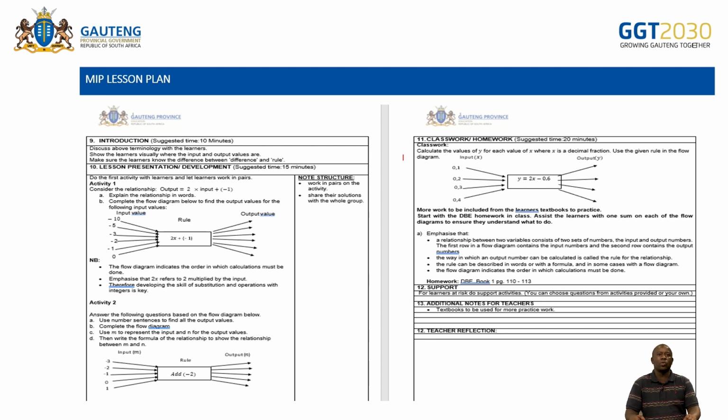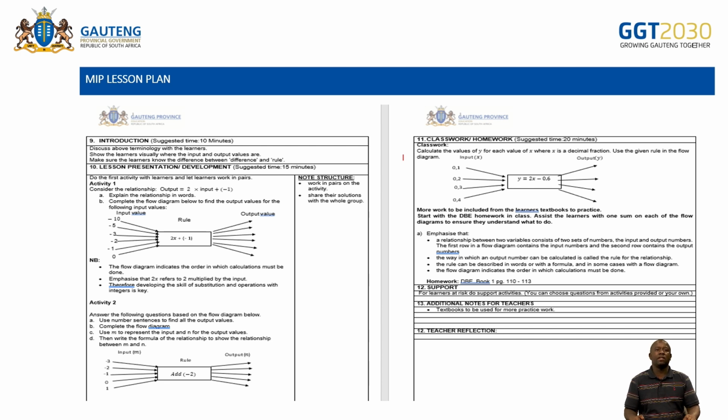So this is a rule. Then what do we do? Explain the relationship in words. Learners need to know how to explain the relationship in words. Then number 2, they should be able to, together with you, complete the flow diagram below to find the output values for the following inputs. So here, learners are given the input values. They are also given the rule. Theirs is just to determine the output values.